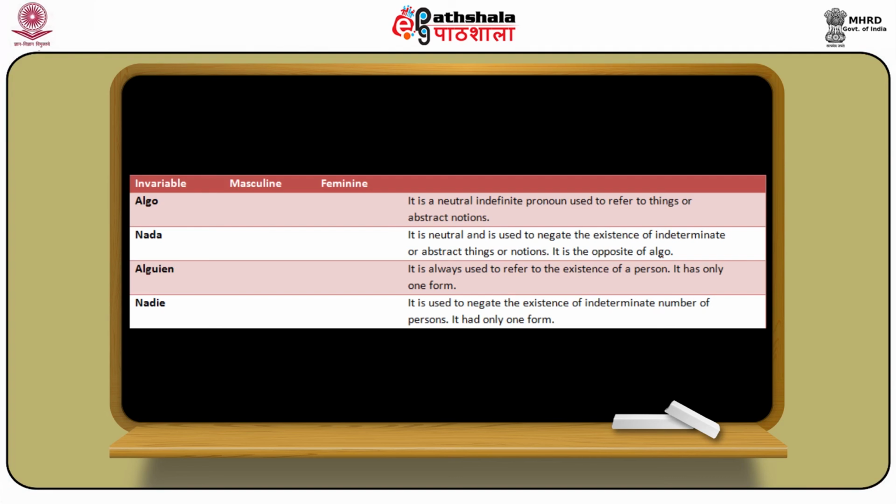In the same way, alguien is always used to refer to the existence of a person. It has only one form, alguien, and alguien means someone, and the opposite of someone is no one or none, and referring to a person it is nadie. So nadie is used to negate the existence of an indeterminate number of persons, and it also has only one form. So algo and nada are used for things, that is, algo means something and nada means nothing, and alguien and nadie are used for people, whereby alguien means someone and nadie means no one.